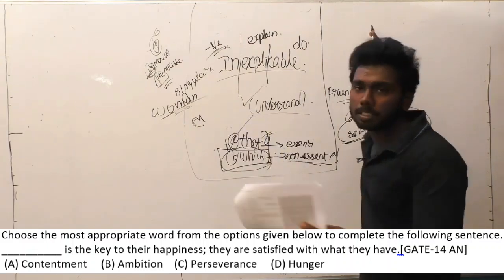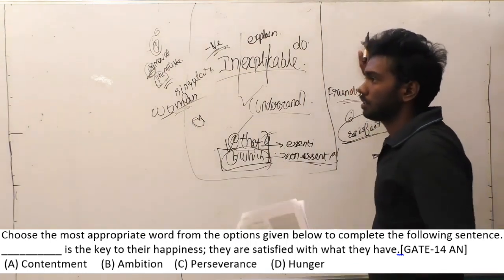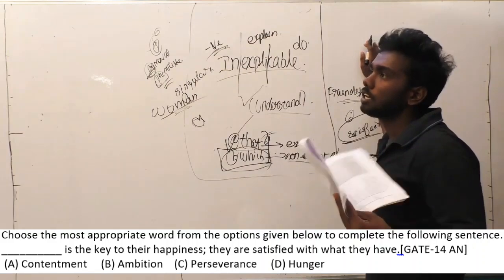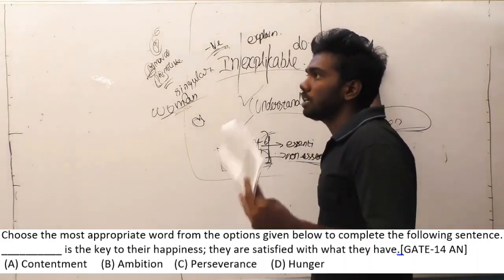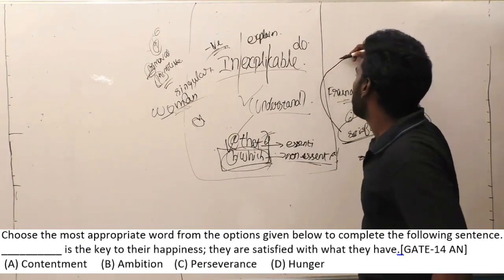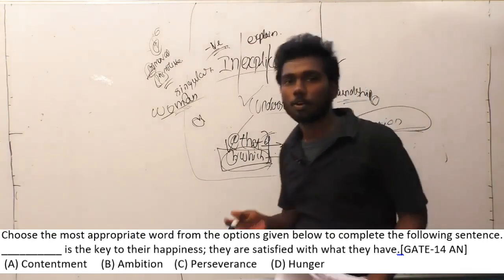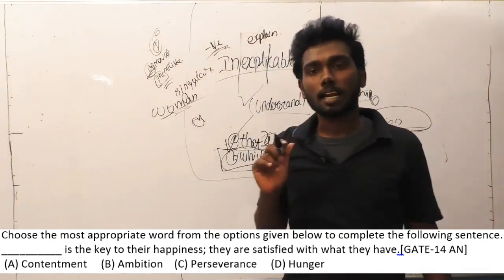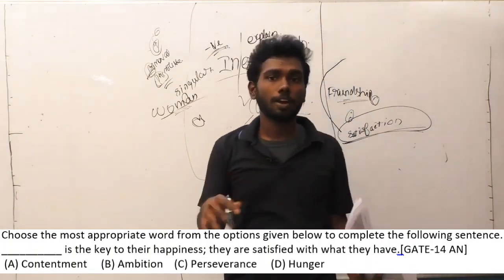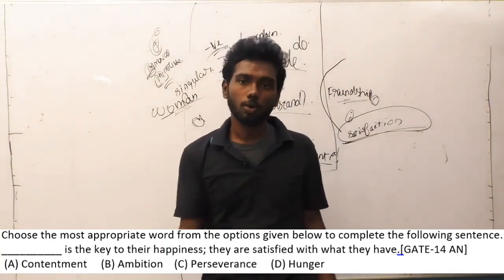Can perseverance, what do you mean by perseverance? Doing a thing continuously. Somebody doing a thing continuously without thinking about success or failure, without getting demotivated, is called perseverance. So can perseverance lead to happiness? No. Third one is ambition. Ambition means desire. Desire and satisfaction are inversely proportional to each other. If you have desire, you are not going to be satisfied, because if one of your desires is completed, the other desire will start, so you won't get satisfaction there.